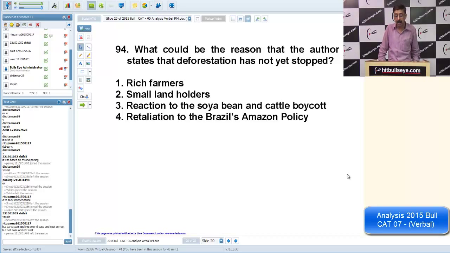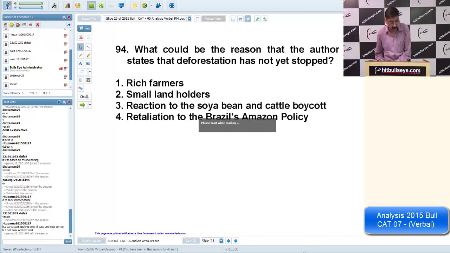Somehow Brazil has been able to overcome this problem of deforestation, and it has been reduced by 70%. This is talking about 2009, 2010, etc. The passage says that they were able to control 70% of this problem. So, great victory, triumph. Therefore, the next question we picked up on the similar word, triumph.